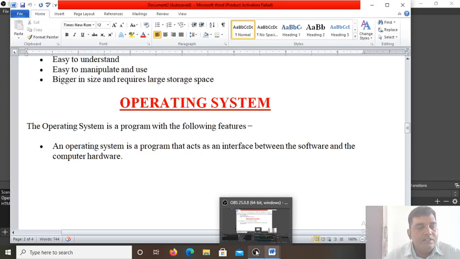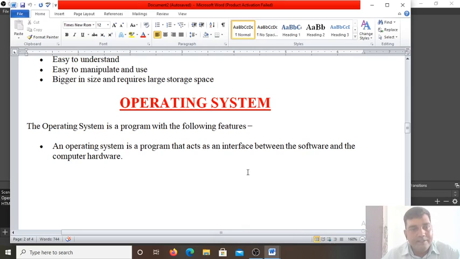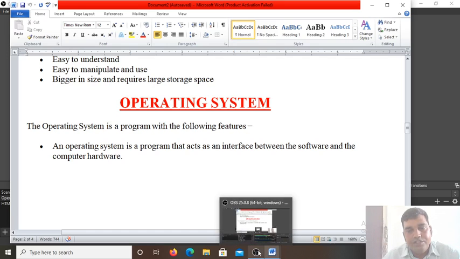So today we'll continue lesson 3, types of software. In the last class we studied about software and the classification of software, that is the system software and the application software. Today we'll study about the operating system. So this operating system is a program with the following features.